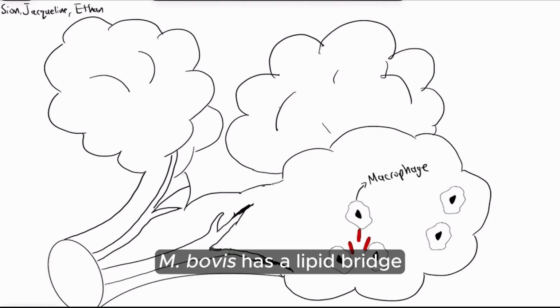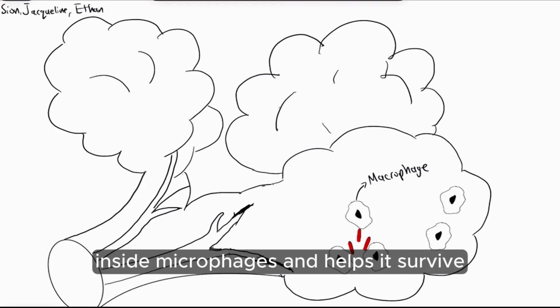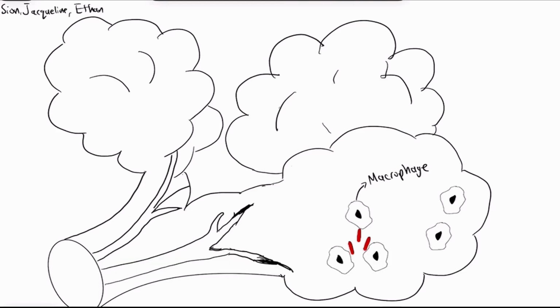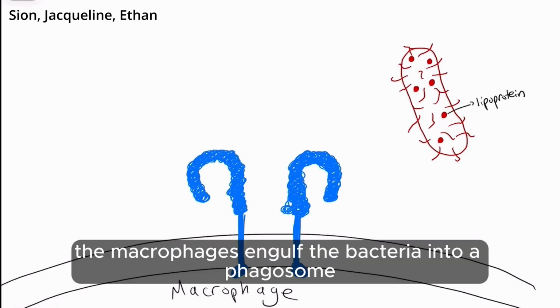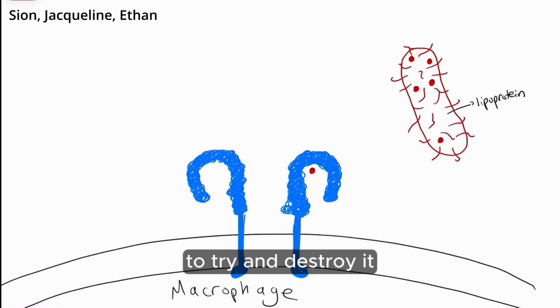More specifically, M. bovis has a lipid-rich cell wall with mycolic acids, which makes it resistant to destruction inside macrophages and helps it survive longer. The macrophages engulf the bacteria into a phagosome through a process called phagocytosis to try and destroy it.